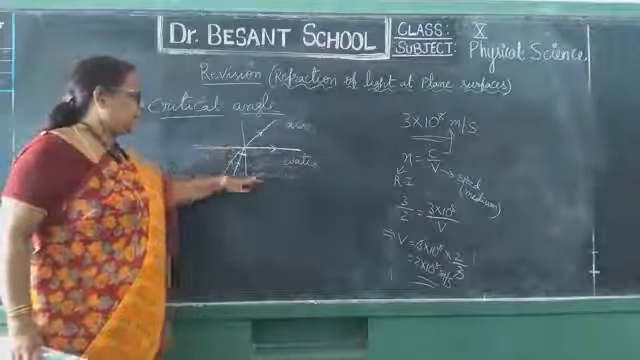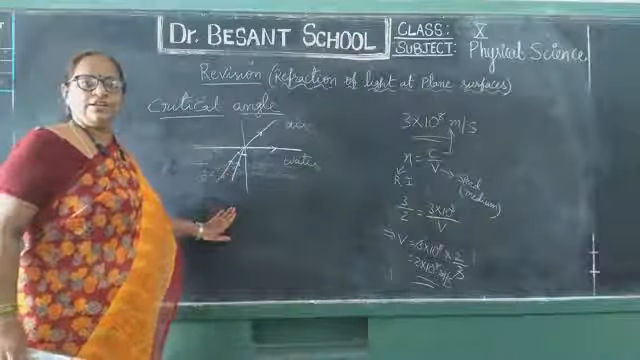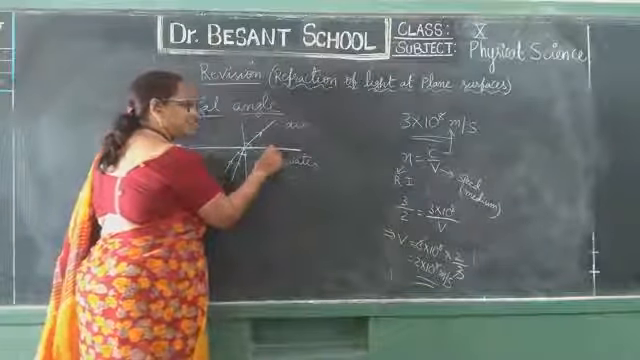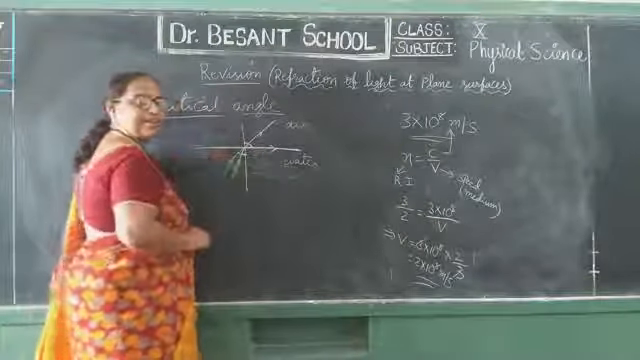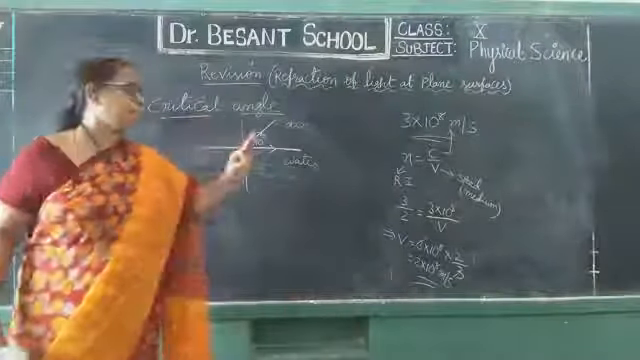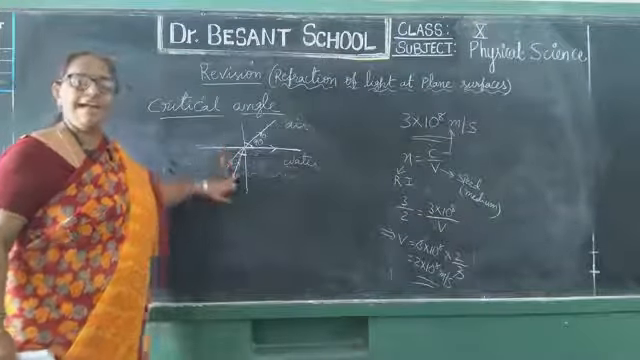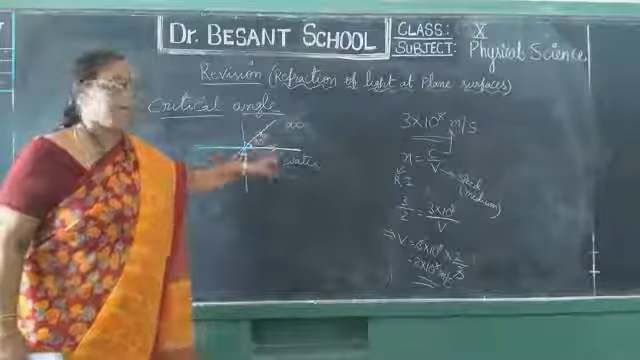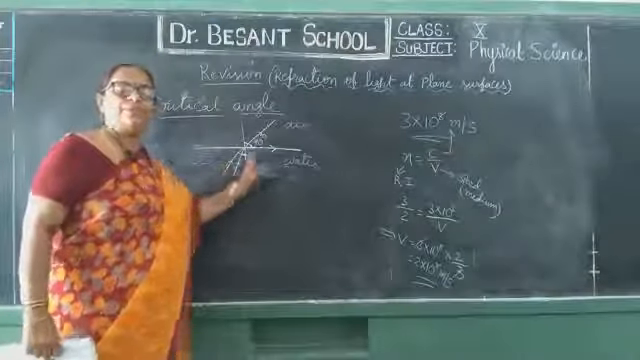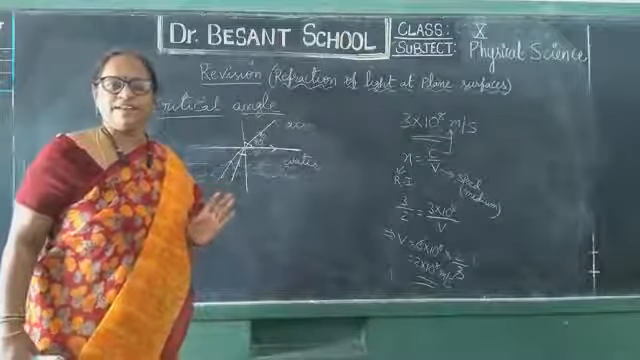When a light ray enters from denser medium to rarer medium, the incident angle at which the angle of refraction is, see, the refracted ray is grazing at the interface, means how much is the angle of refraction? The angle of refraction is 90 degrees. So, when a light ray enters from denser medium to rarer medium, the incident angle at which the angle of refraction is 90 degrees is called the critical angle. That incident angle which makes the angle of refraction 90 degrees is called the critical angle. Am I clear, children?